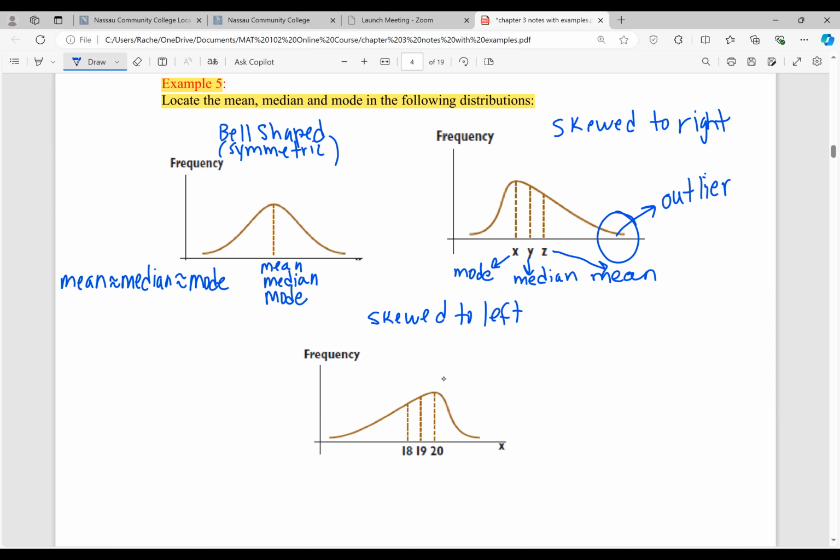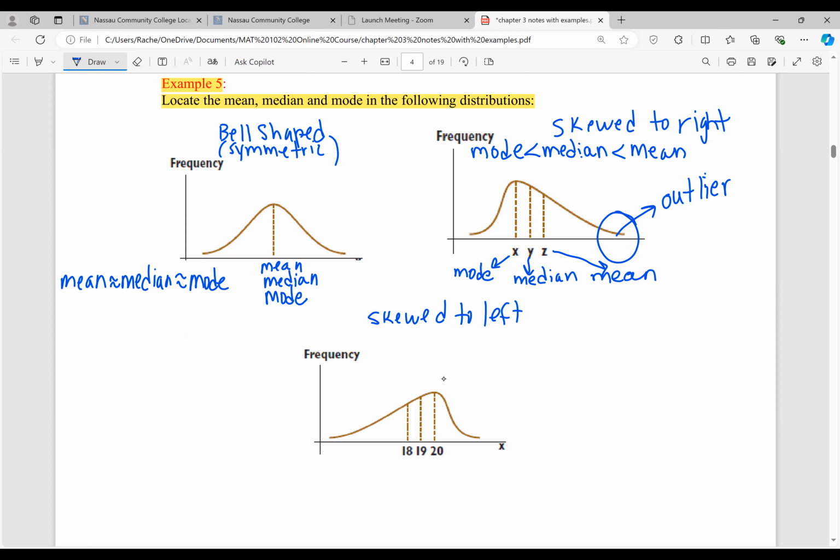Now the mode is going to be smaller than the median, and the median is going to be smaller than the mean. Because remember, this horizontal axis represents the values of our data set, but they go in increasing order from left to right. So the mode is going to be less than the median, and the median is going to be less than the mean. And that's their relationship. Now it's going to be the opposite in a distribution that's skewed to the left.